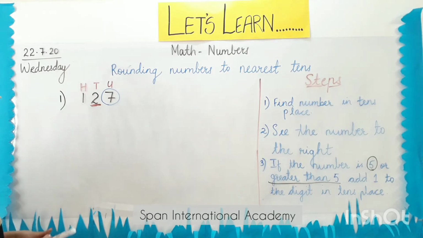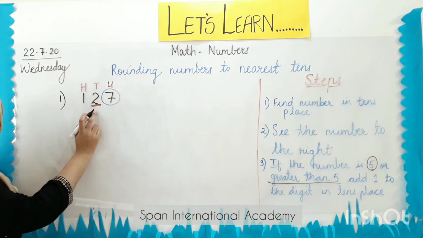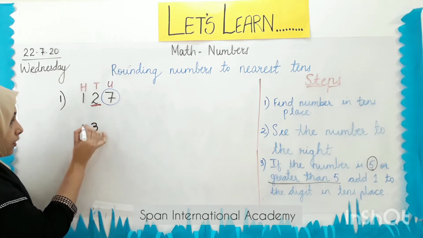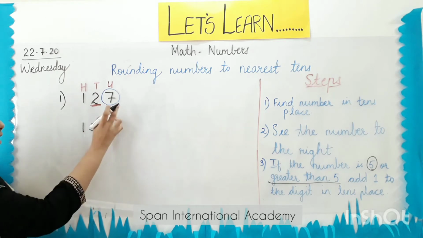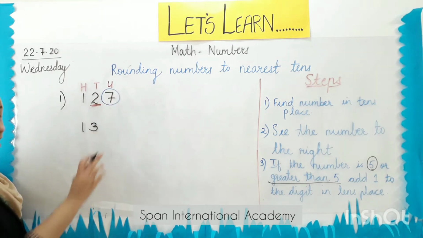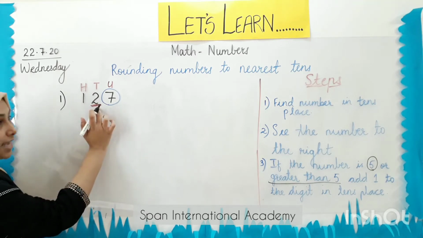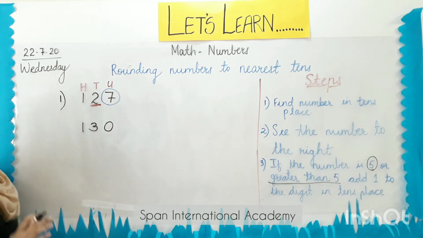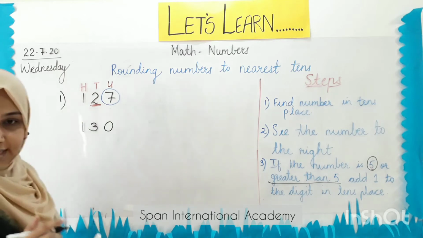So when I add 1 to the number 2 that is in the tens place, I get 3. Now when we are rounding numbers, after we have rounded up the number which is in the tens place, we put a 0 in the units place. We will revise the steps again.